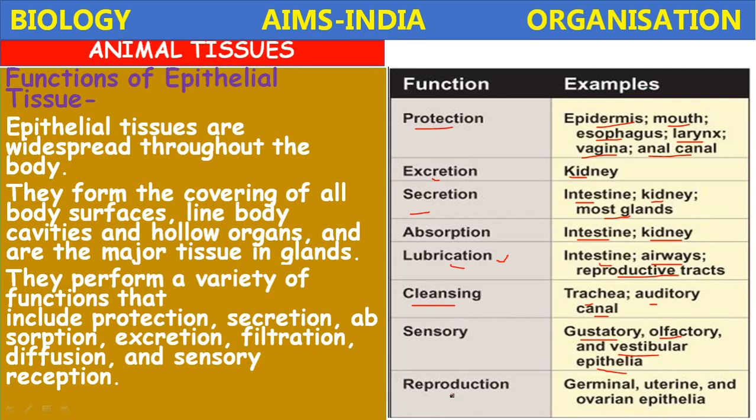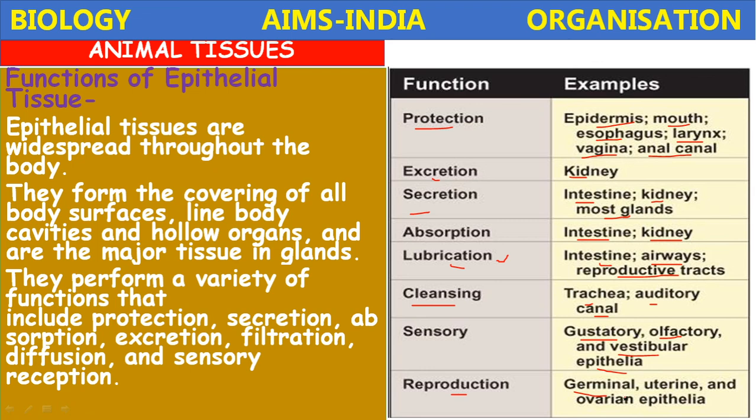Next, reproduction. The germinal epithelium, the epithelium present in the reproductive organs, testis and ovary, and the uterine and ovarian epithelia help in the production of gametes. So like this, the epithelial tissue performs different functions. What are the major functions? Protection, secretion, absorption, excretion, diffusion, and sensory reception. That's why the epithelial tissue is considered the fundamental tissue of the animal body.